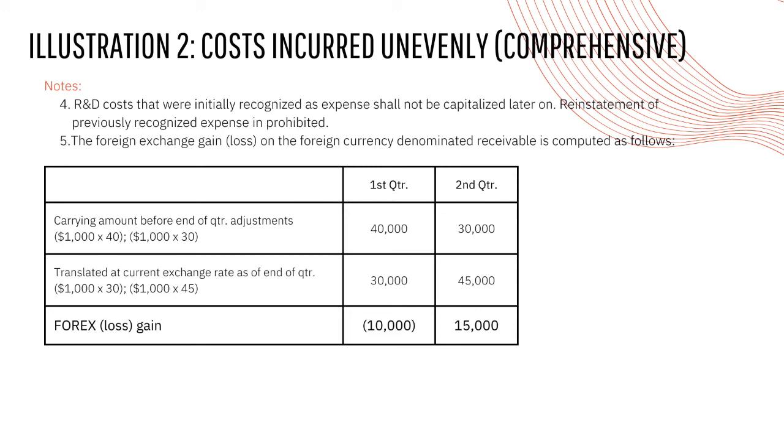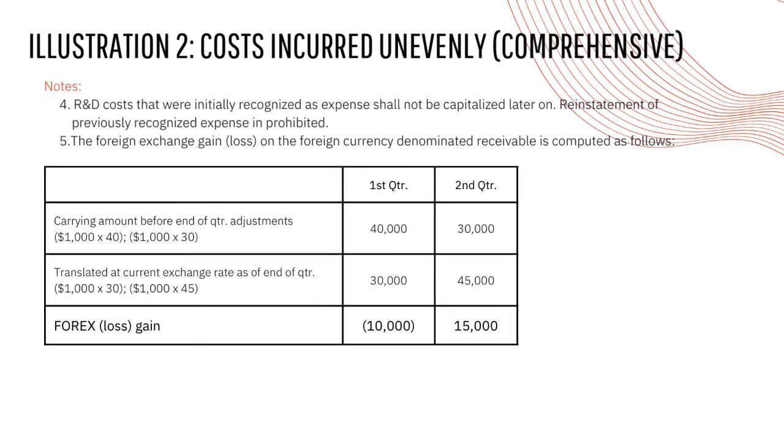5. The foreign exchange gain or loss on the foreign currency denominated receivable is computed as follows. Carrying amount before end of quarter adjustments, $1,000 multiplied by 40 pesos exchange rate is equals to 40,000 for the first quarter. $1,000 multiplied by 30 pesos exchange rate is equals to 30,000 for the second quarter. Translated at current exchange rate as of end of quarter, we have 30,000 in the first quarter and 45,000 in the second quarter. So the foreign exchange loss or gain were 10,000 and 15,000.